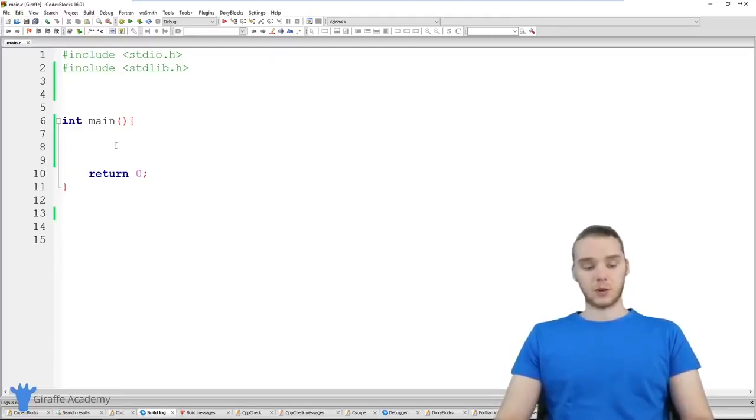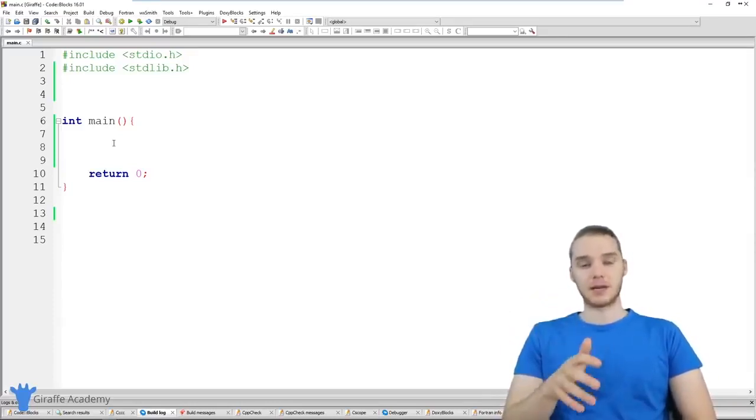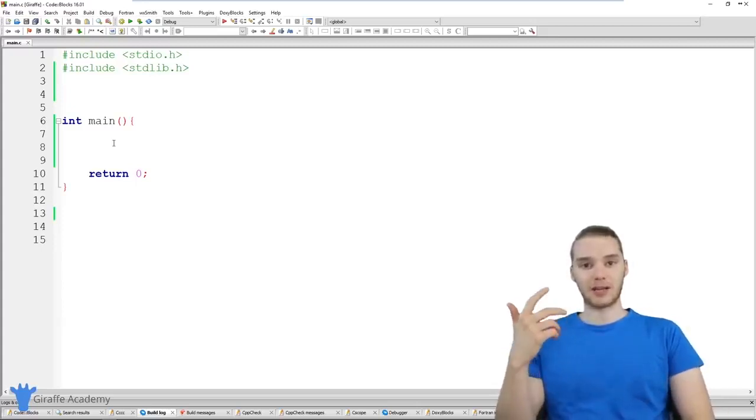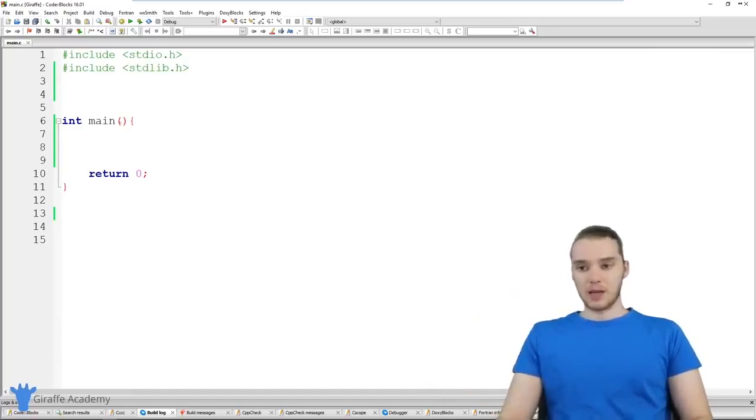For the purposes of this tutorial, we're going to be building a function called the max function. Basically what this function is going to do is take two parameters, two numbers, and tell us which number is the biggest. So I could give it a 4 and a 10, and it'll tell us which number is bigger. Let's go ahead and do that.